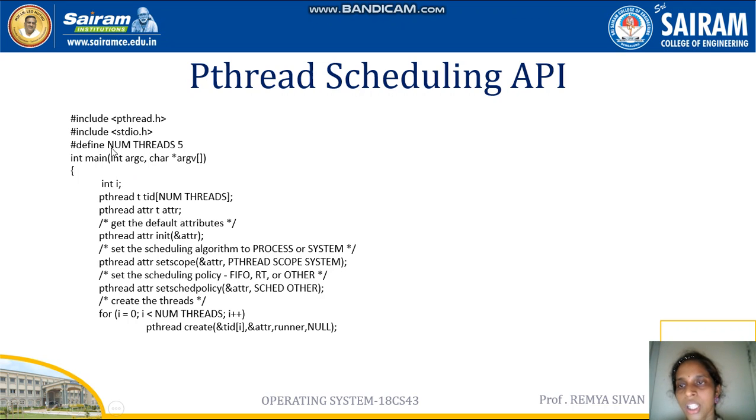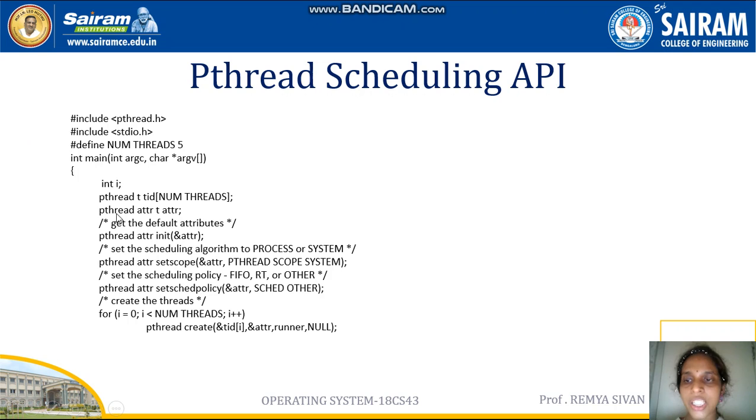See here, first of all, the number of threads is defined as 5. So 5 threads are being created. Here we are using some functions. The first function is pthread_attr_init(&attr). This function is used to get the default attributes of that particular thread.